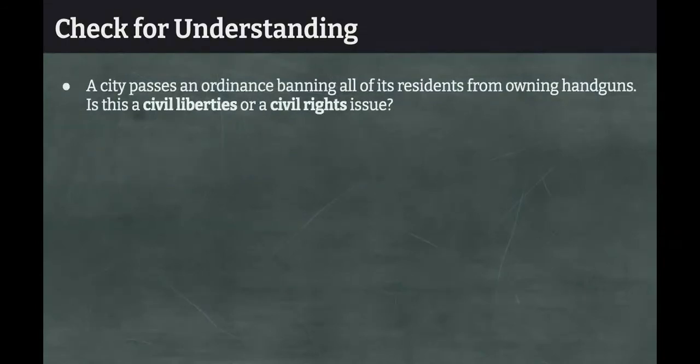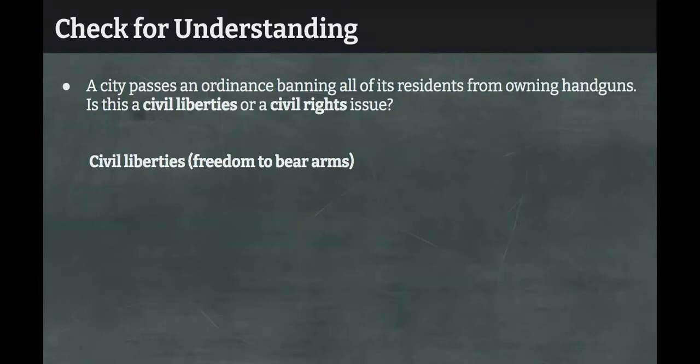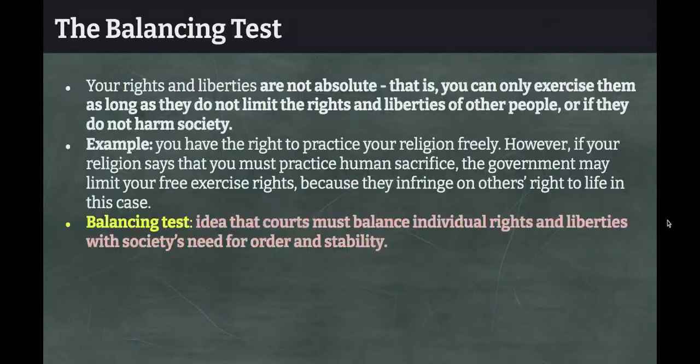All right, suppose a city passes an ordinance, which is like a rule, banning all of its residents from owning handguns. Is this a civil liberties or a civil rights issue? All right, so this is a case of civil liberties. We have a government, in this case the city government, attempting to limit people's freedom to bear arms.